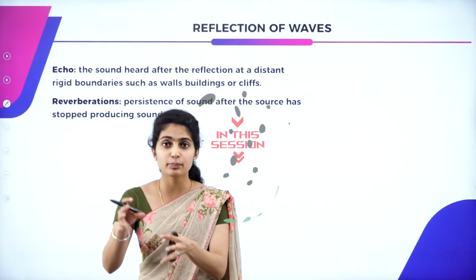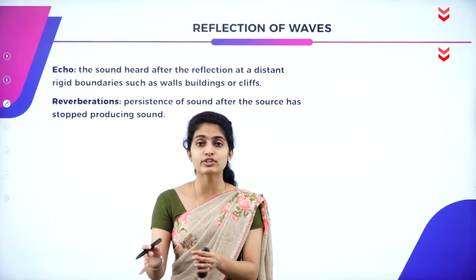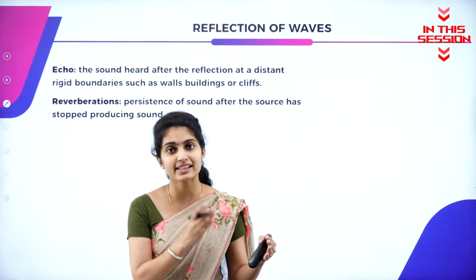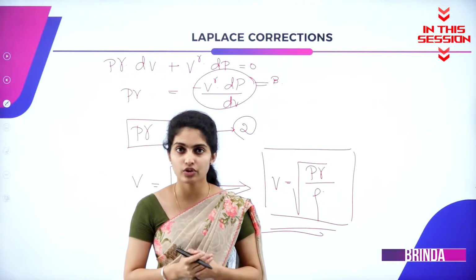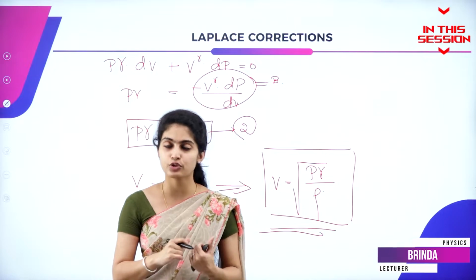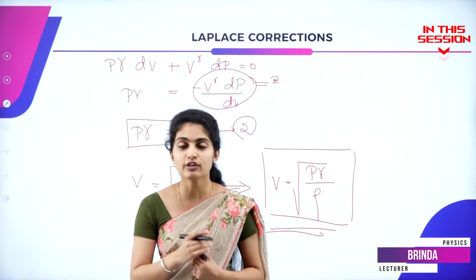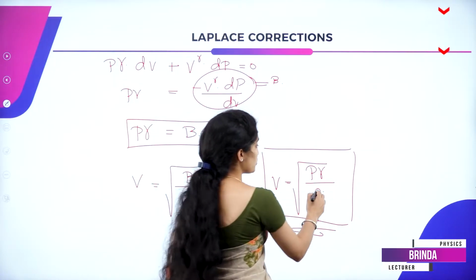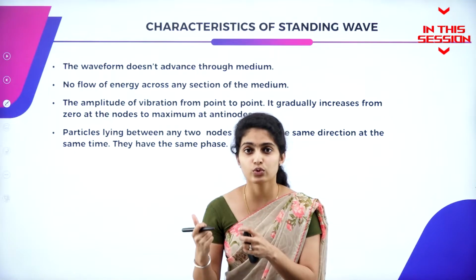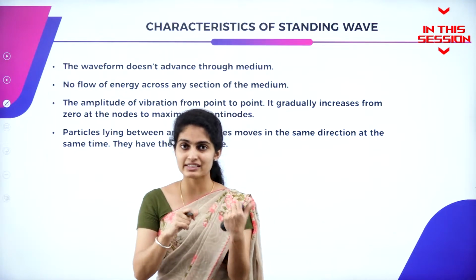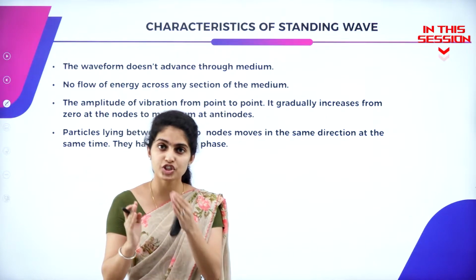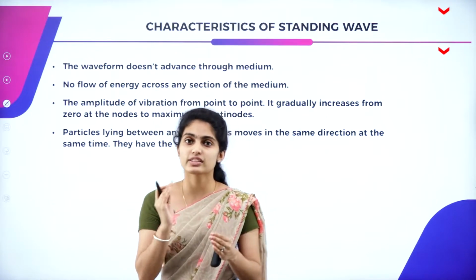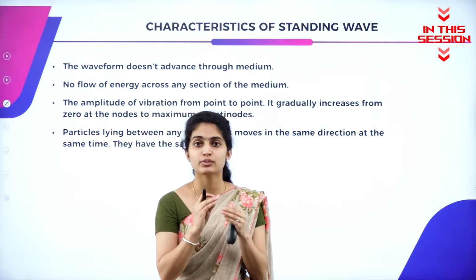Reverberation is nothing but the persistence of sound even after the source is stopped. Density is also the constant one, whichever I had given earlier for Newton's formula. And now let us consider a rho. Rho is the density. You know the difference between progressive wave and standing wave. Progressive waves are the waves which keep on moving, correct? So the standing wave is the one which doesn't move.